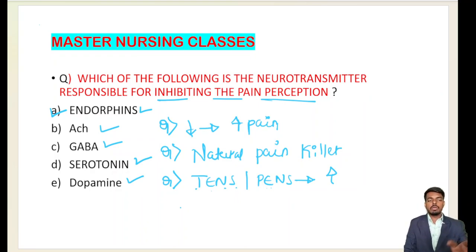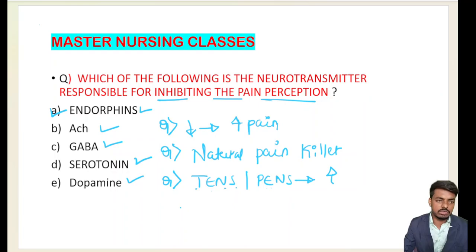Very important topics. Next, acetylcholine, GABA, serotonin, dopamine, I will explain in detail in the next slide, as there are particular questions on them. So focus on the topic related to endorphins, which I have explained, and the kinds of questions asked on it.